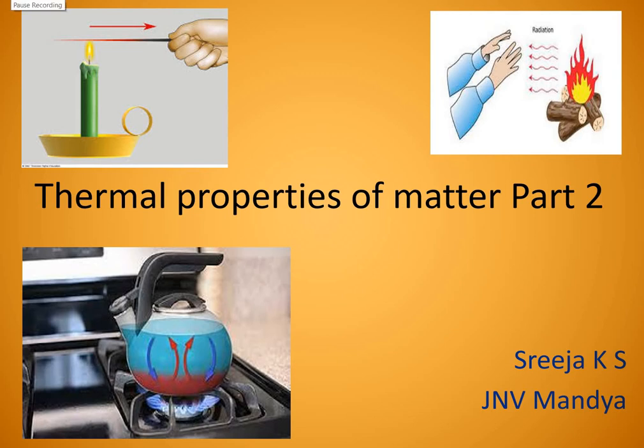Hi everyone. In the last video, we discussed the thermal properties of matter. In the first part, we already discussed what is meant by thermal expansion, linear expansion, area expansion and volume expansion, and we also discussed the anomalous behavior of water, and why this anomalous behavior is helpful for aquatic animals and aquatic plants.